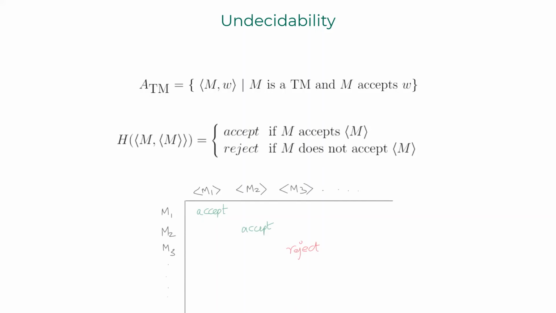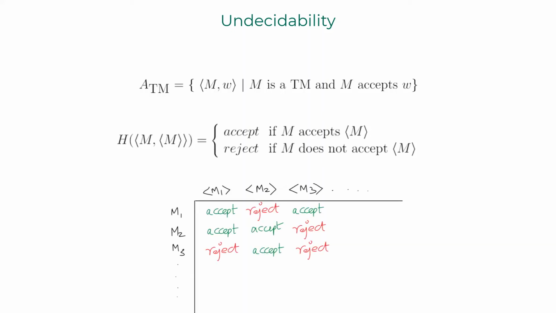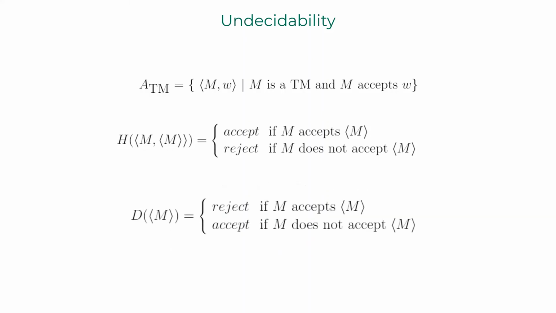I should be able to fill in this table by running these sample Turing machines M1, M2, M3 and so on, on their respective machine encodings of M1, M2, M3 and so on. Now I'm going to design a Turing machine D which takes machine descriptions M as input and runs H, which simulates M on itself.